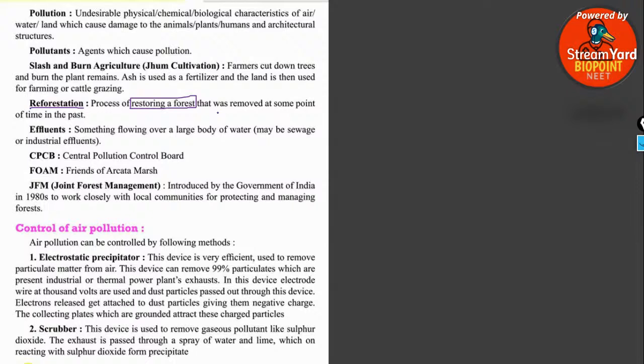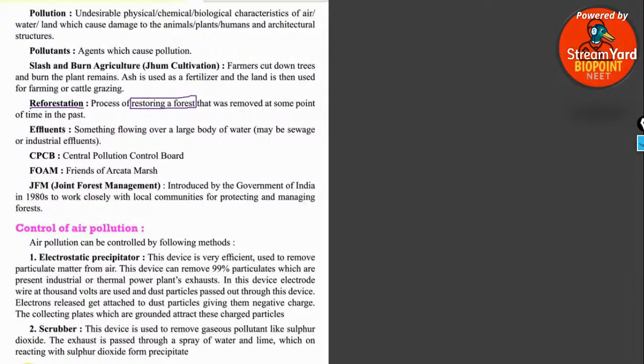So almost every kind of gardening and cultivation we do in our home is a kind of reforestation only, because in our locality, in the previous year, there were plants. Due to more human habitation, they got cleared from that area for getting more space. Am I right? Are you clear with the difference between deforestation, afforestation and reforestation?